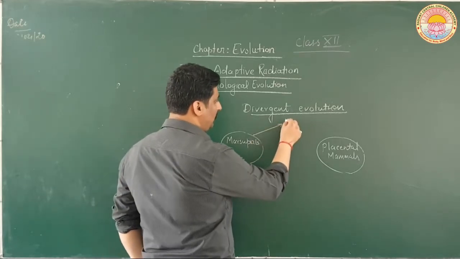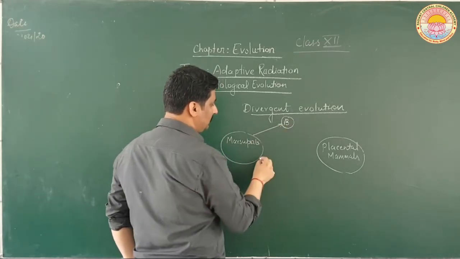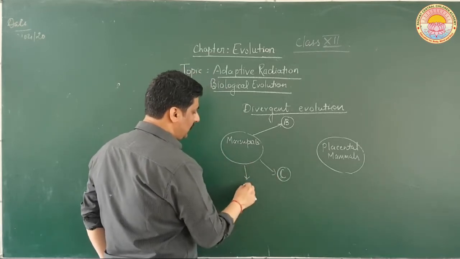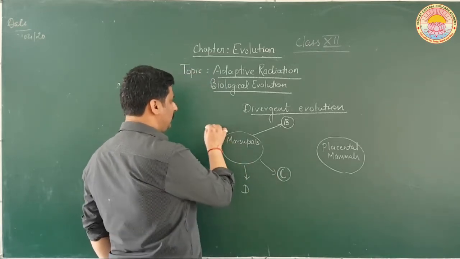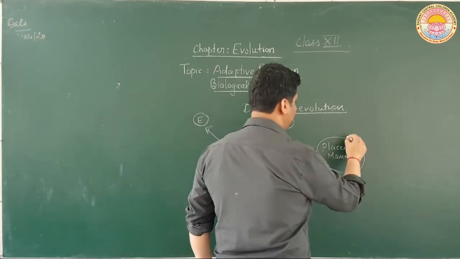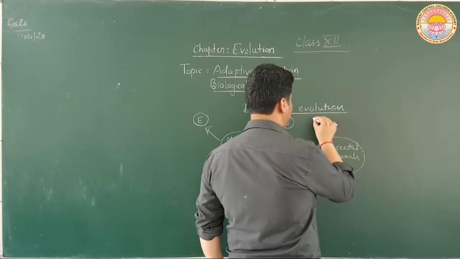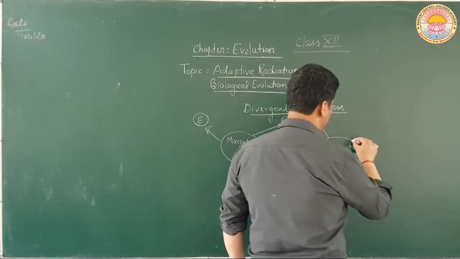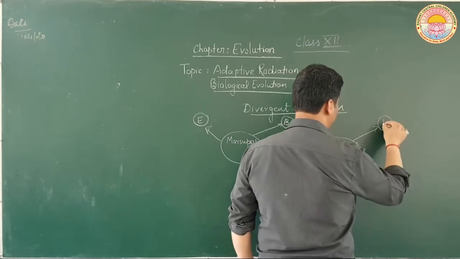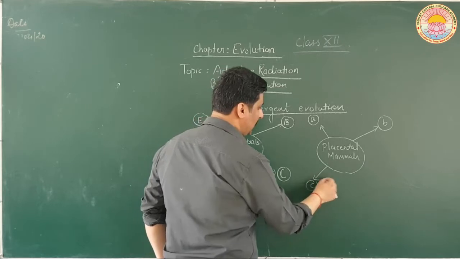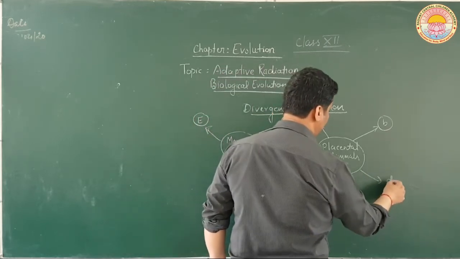It is giving rise to species B, this is giving rise to species C, this to species D, this to species E. Now in case of placental mammals also, species small a is giving rise to species small b, then small c, then small d.